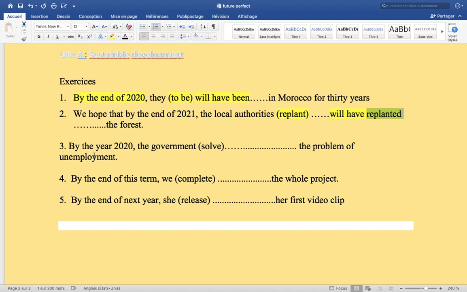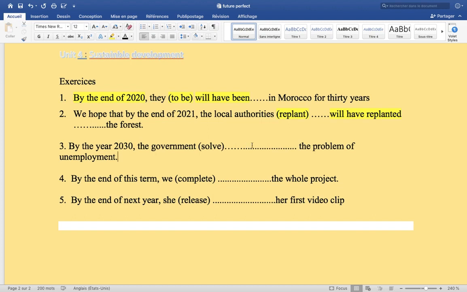Then the next sentence we have: by the year 2020 the government solved the problem of employment. Let's change this 2020 to 2030. By the year 2030 the government solved the problem of employment. Employment means jobless.